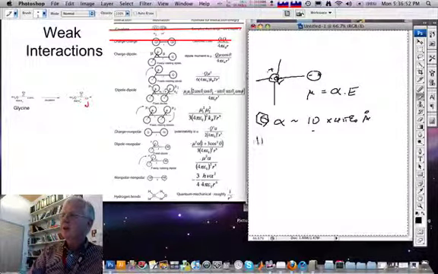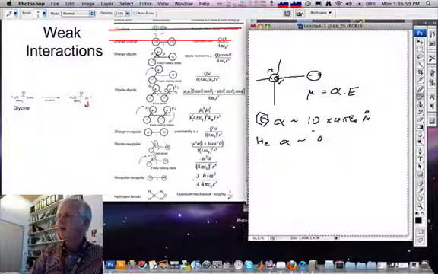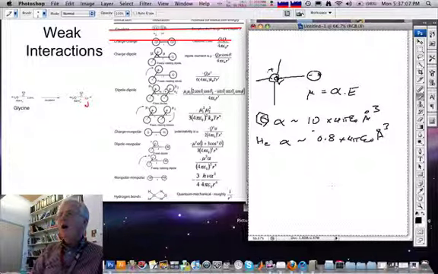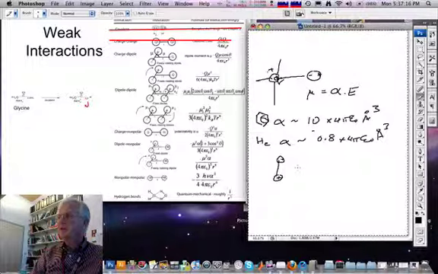In contrast, helium, which is not a polarizable molecule, has a polarizability that's much smaller, of about 0.8 times 4 pi epsilon 0 angstroms cubed. All right, so now let's consider the case of a dipole and a polarizable molecule. So it's neutral but polarizable. The interaction energy in this case falls off as 1 over r to the 6.